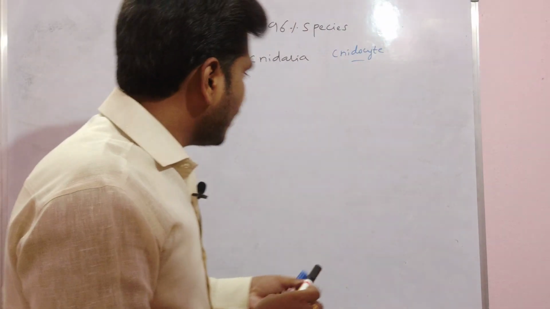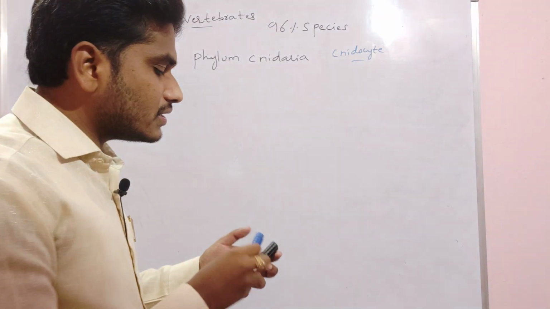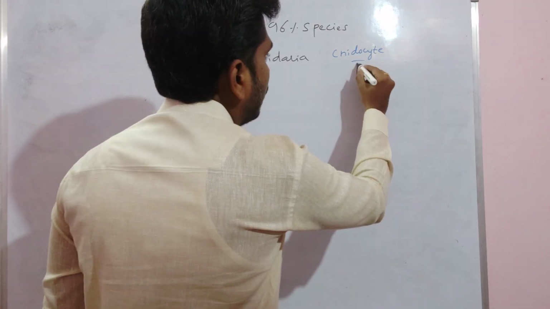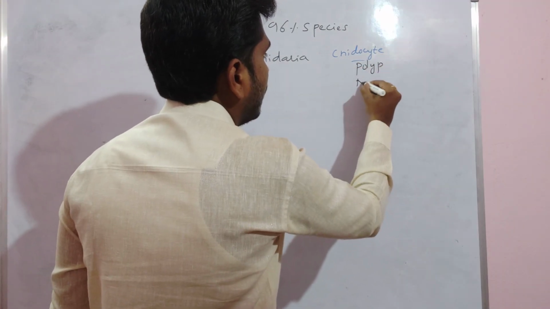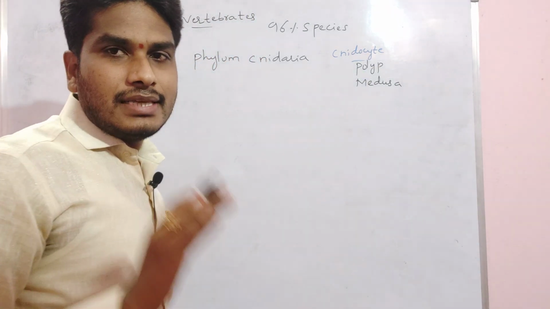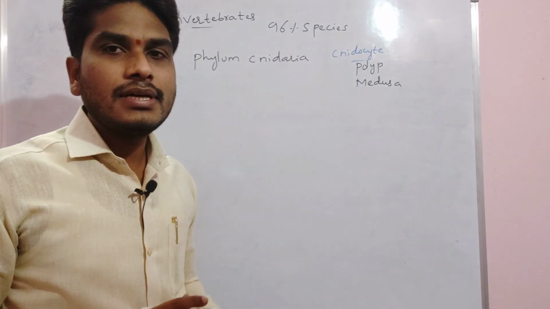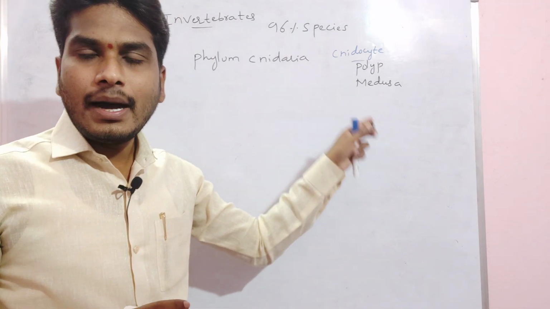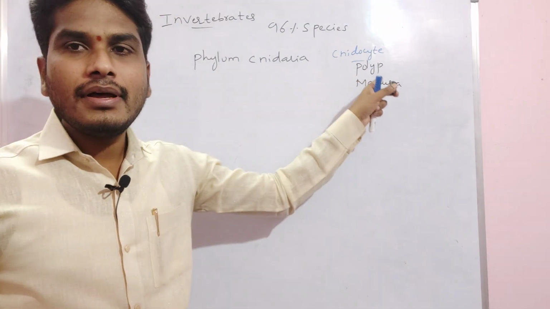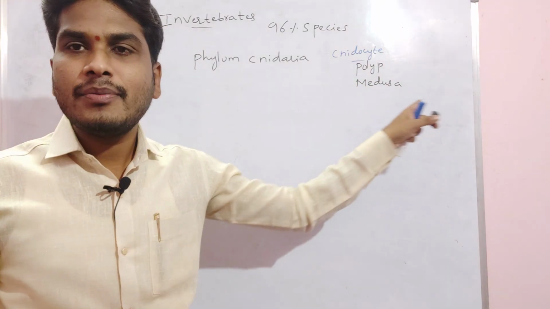Phylum Cnidaria mainly consists of the polyp and medusa forms. Polyp form we had and medusa form we had, 2 forms. Polyp is the cylindrical asexual form, and medusa is the umbrella shaped, sexual form. Polyp form is not moving, it is sessile, and the medusa form is a free swimming form.